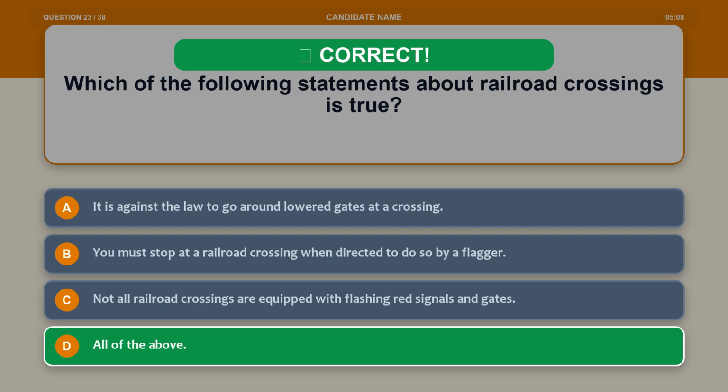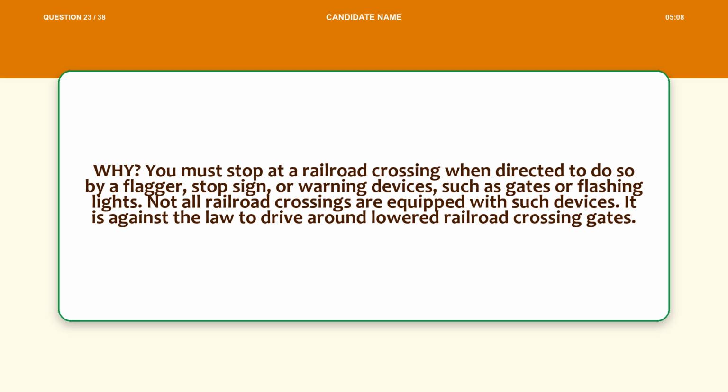The correct answer is option D. All of the above. Explanation. You must stop at a railroad crossing when directed to do so by a flagger, stop sign, or warning devices, such as gates or flashing lights. Not all railroad crossings are equipped with such devices. It is against the law to drive around lowered railroad crossing gates.